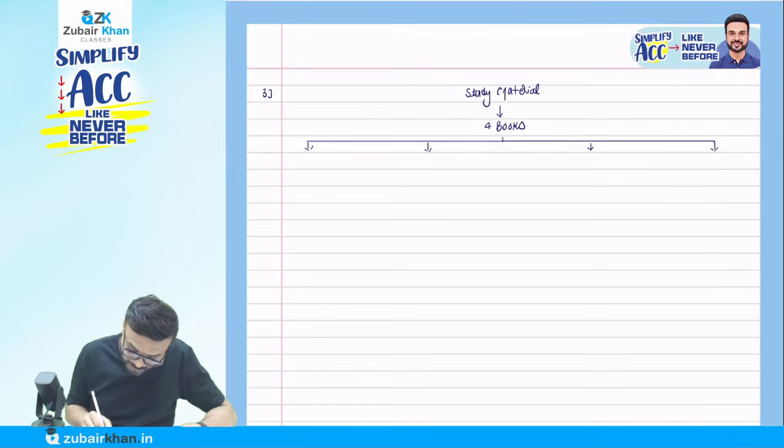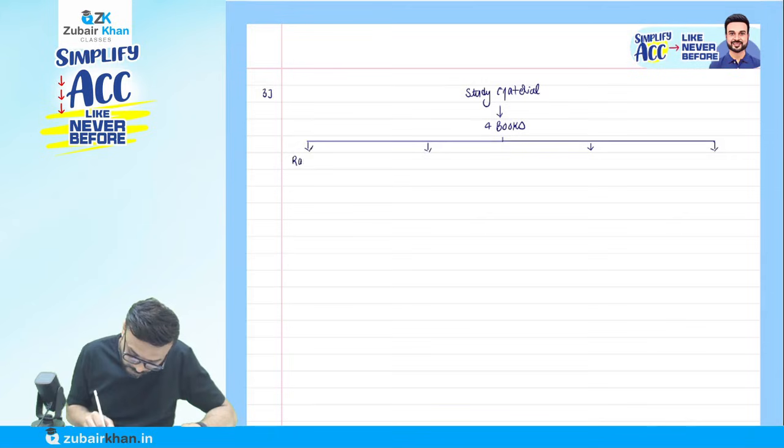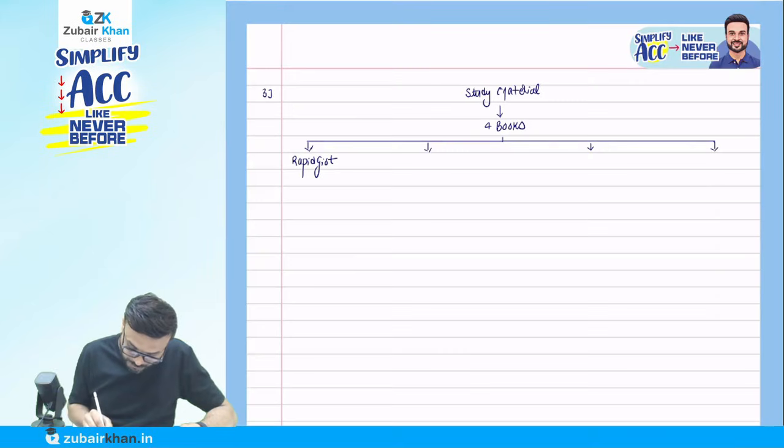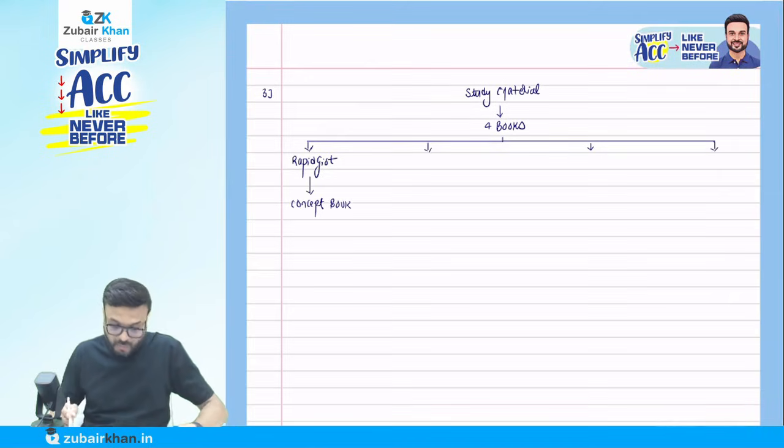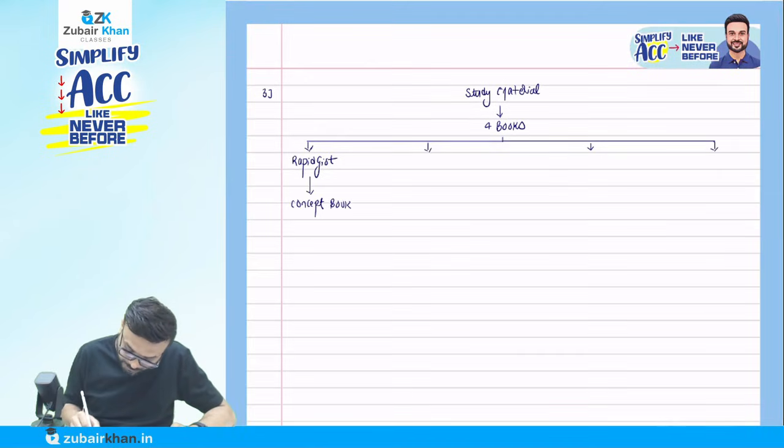Okay, now here is the rapid gist book, which is a concept book. Only concepts are there. I will explain you about it. Write down: concept book. Then you have a second book.